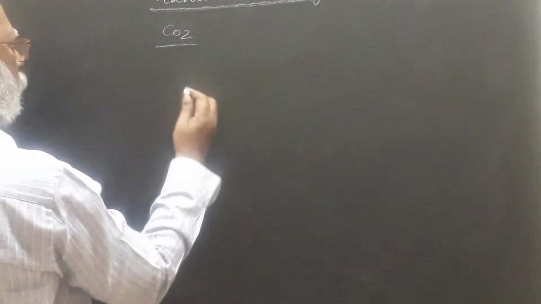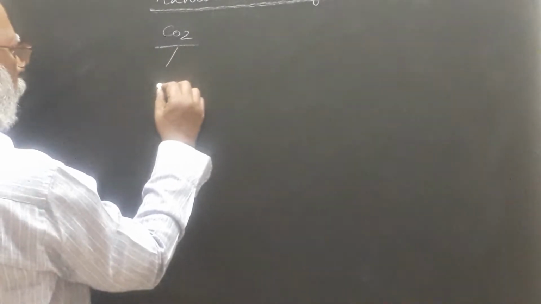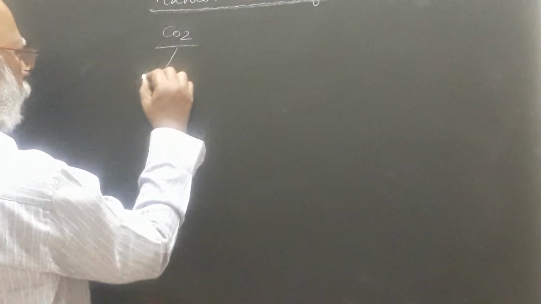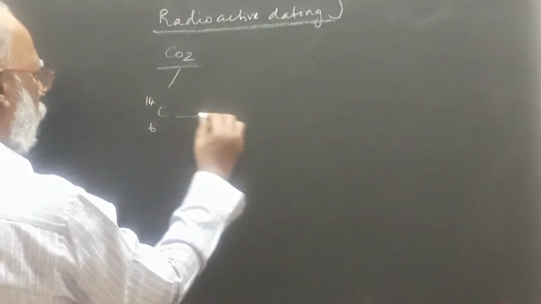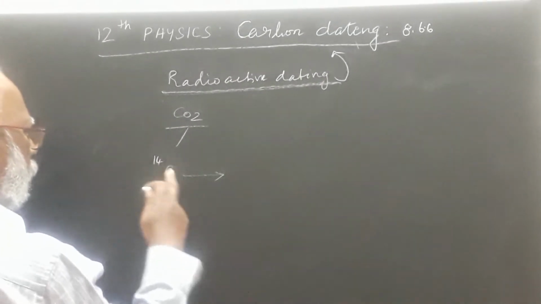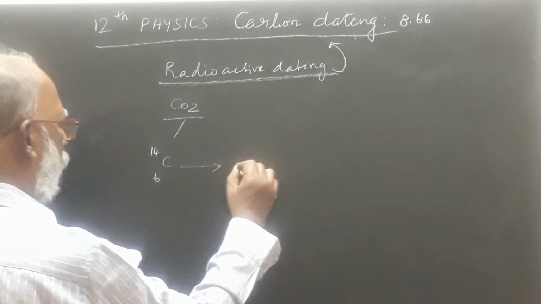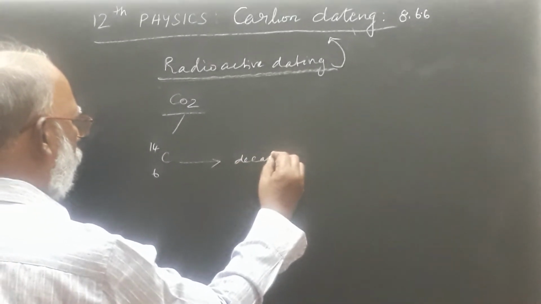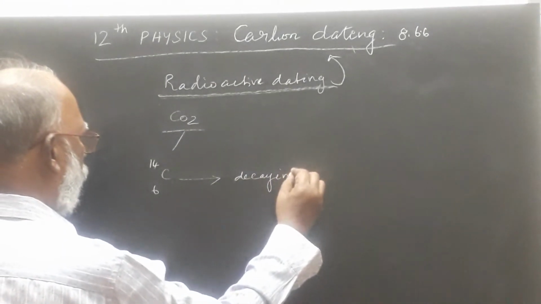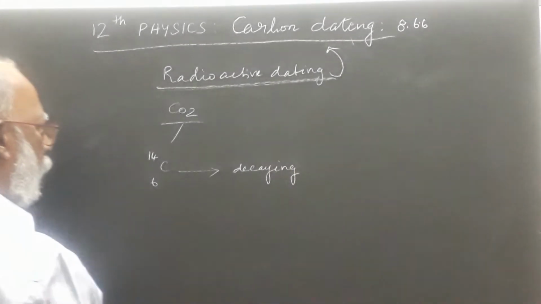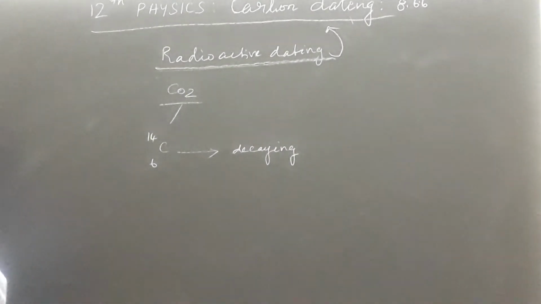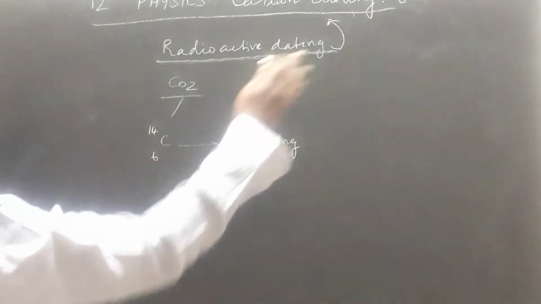The decay is happening continuously because carbon dioxide is available throughout the atmosphere. Here carbon 6C14 is available, so that carbon isotope is continuously decaying. That's why we are able to calculate the age.